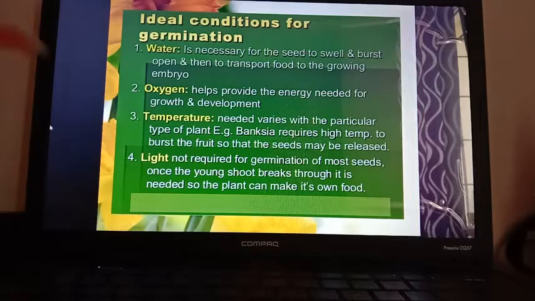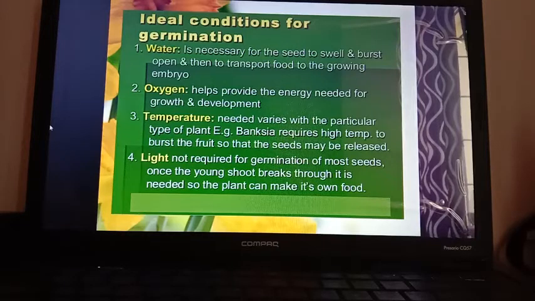Last one is light. Actually, the seed is sown under the soil, so inside the soil no light can reach. So light is not required for germination of most seeds. Light actually facilitates the growth of the embryo into the seedling by increasing the soil temperature.